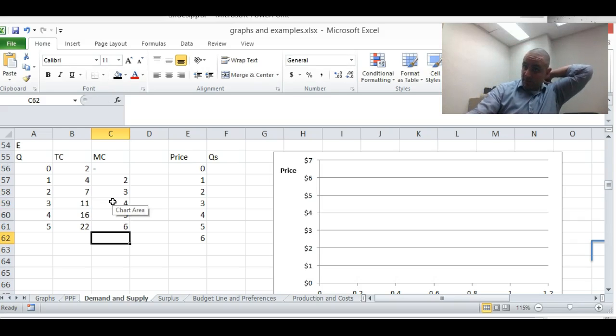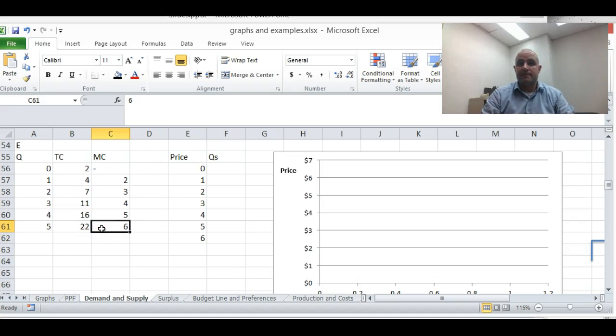And if we keep doing that, 4, 5, 6. And so, for example, that 5th unit is costing you $6 to make. Now, I'm not saying it's costing you $6 to make 5 units. I'm saying just that 5th unit costs you $6. So this marginal cost here, that's how much each unit costs.